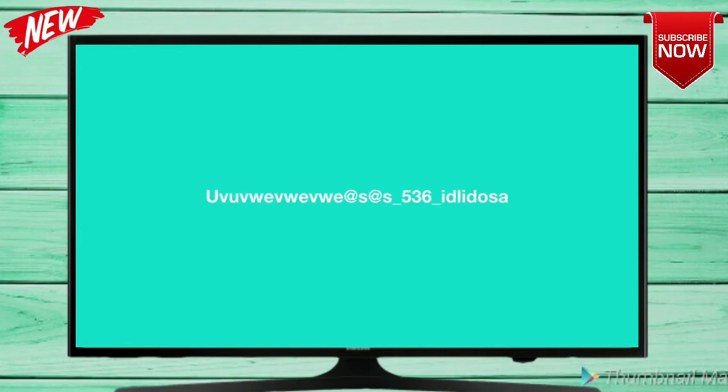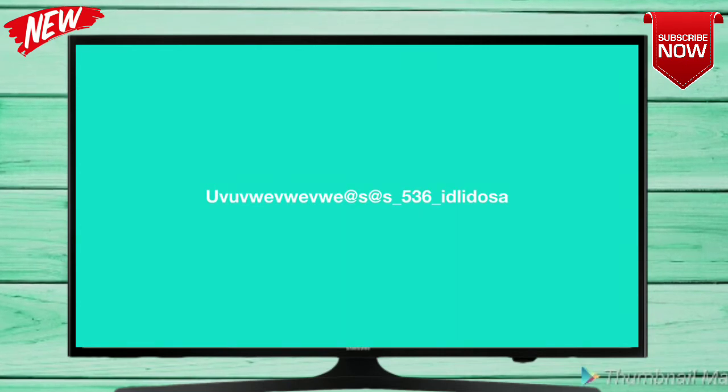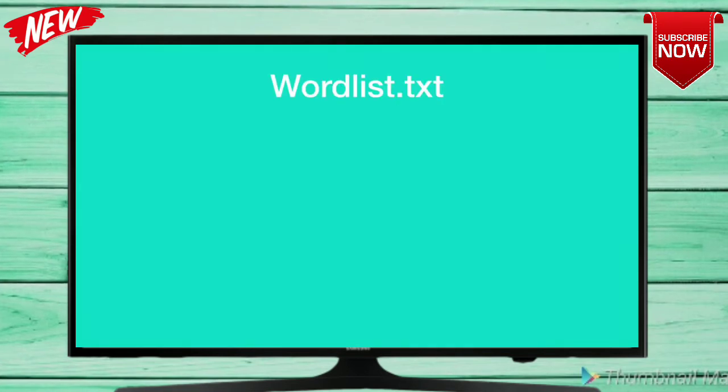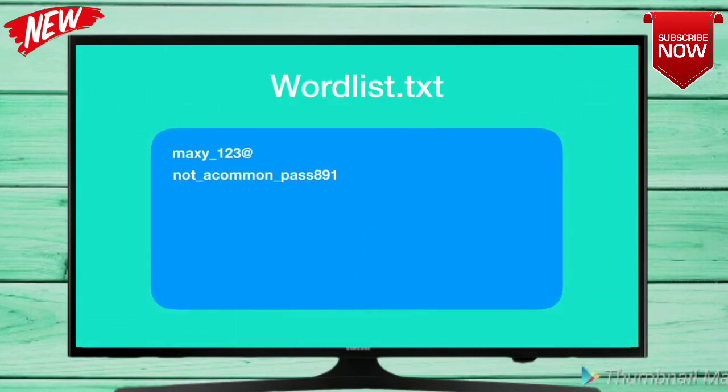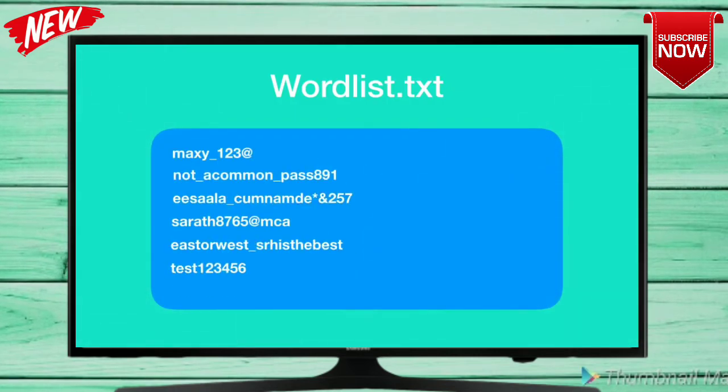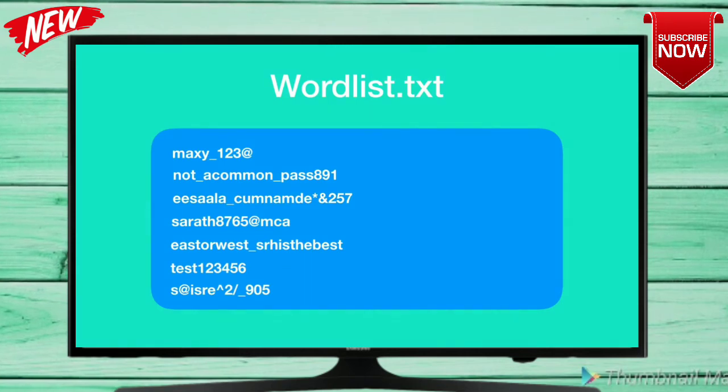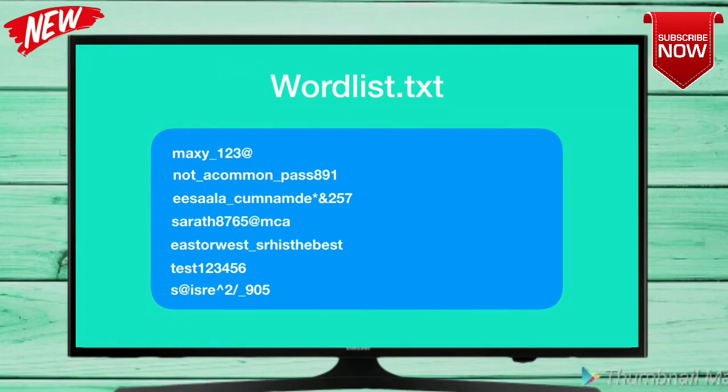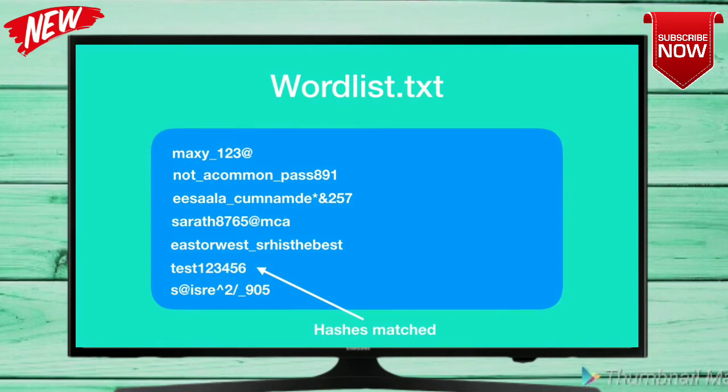But what if the password is not a commonly used password? In that case, rainbow tables are of no use. So there comes the dictionary attack and brute force attack. Both are quite similar. In a dictionary attack, you have a word list. A word list is nothing but a huge text file with loads of passwords. In this attack, the hacker writes a code which compares the password hash to be cracked with the password hash of each and every password that exists in the word list file. If any hashes match, then it means that the cracking is successful and we now have the plain text of the hashed password.